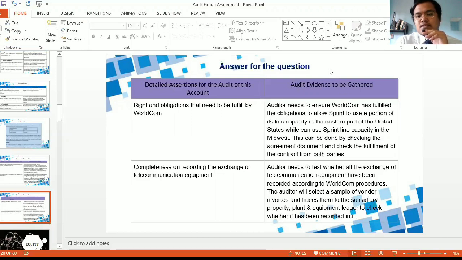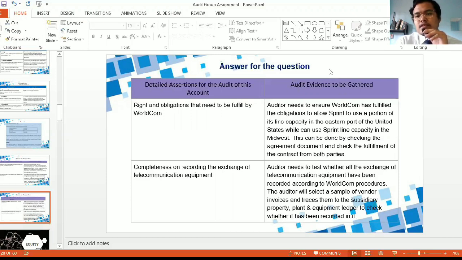The auditor needs to test whether all the exchanges of telecommunication equipment have been recorded according to WorldCom procedures. The auditor will select a sample of vendor invoices and test them to the subsidiary property, plant and equipment ledger to check whether they have been recorded in it.